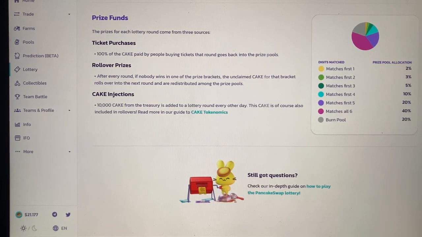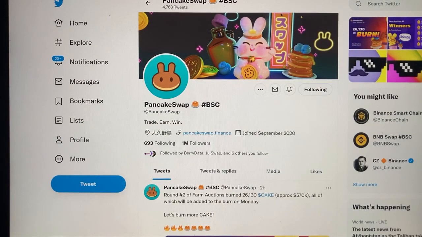Now we look here, we can see PancakeSwap on Twitter. So they do have a digital footprint, which is always key. If you've been watching us since the beginning or for some time, you know that leaving a digital footprint is crucial when evaluating whether or not to invest in any token or any coin.